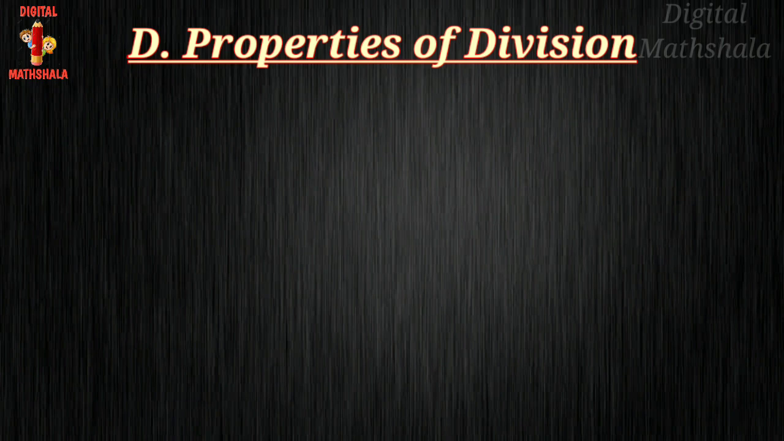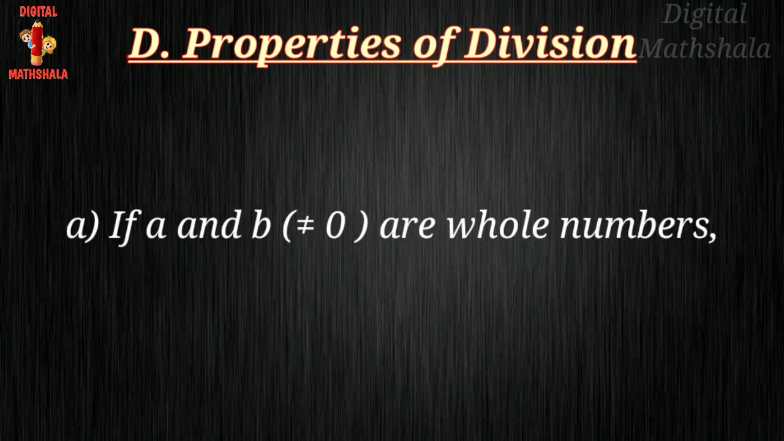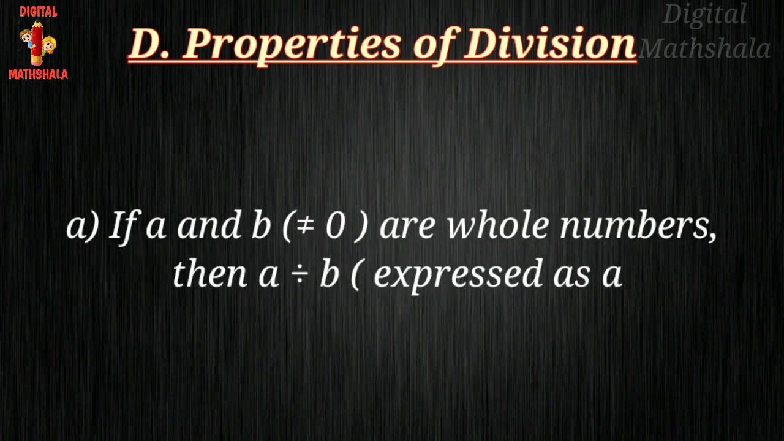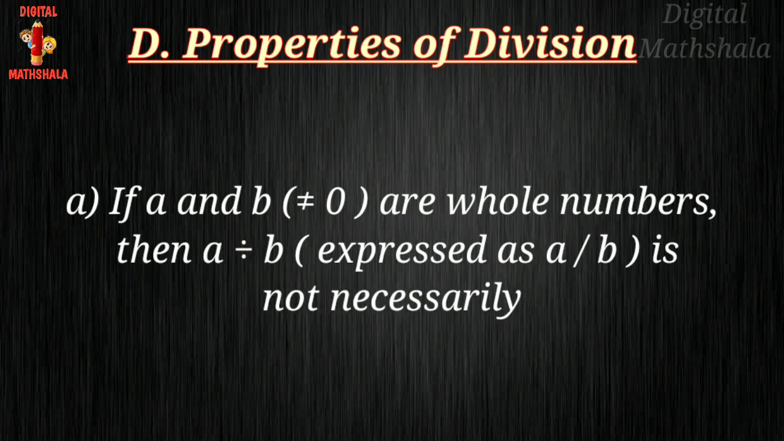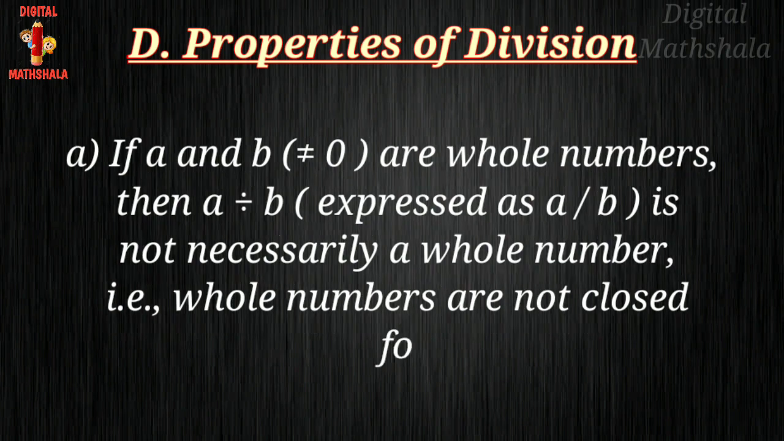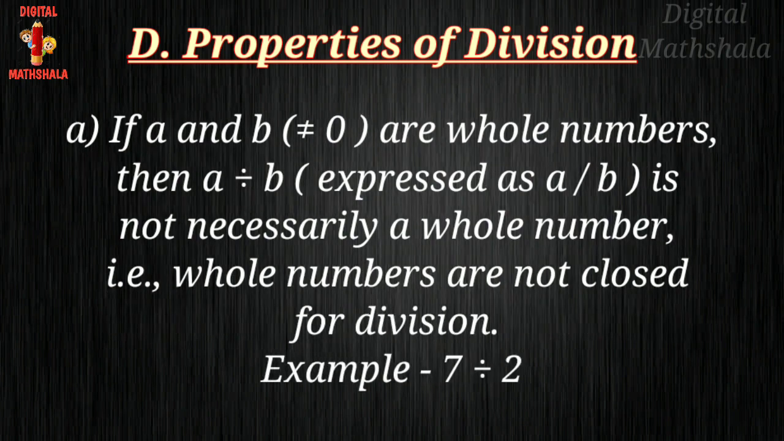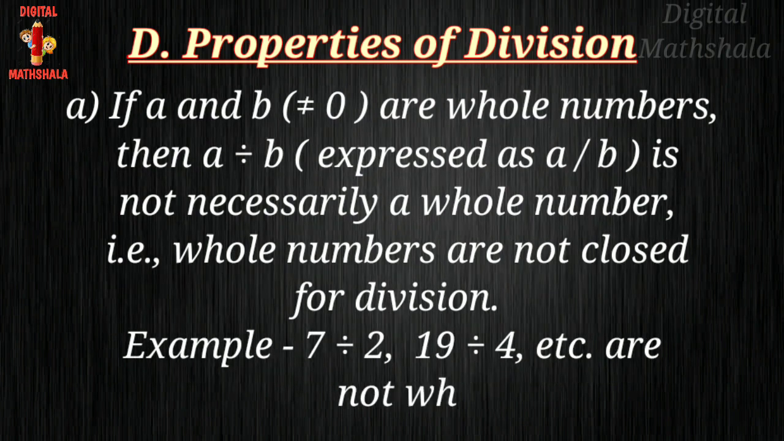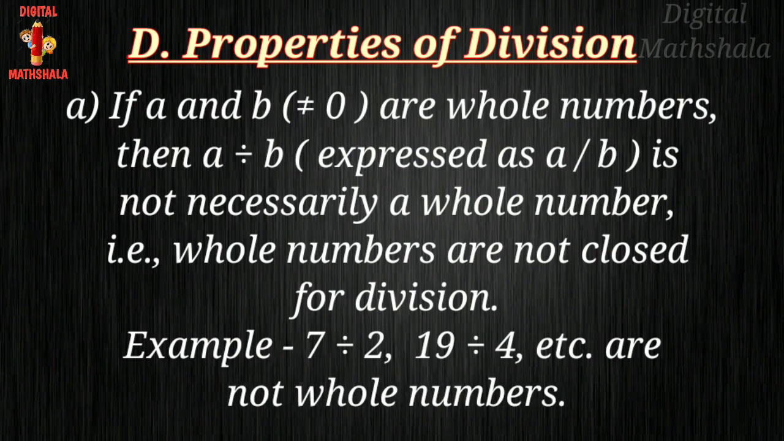So let us take the first point. If a and b, where b is not 0, are whole numbers, then a divided by b, expressed as a upon b, is not necessarily a whole number. That is, whole numbers are not closed for division. It means we can divide two whole numbers, but it is not necessary that the answer will be a whole number.